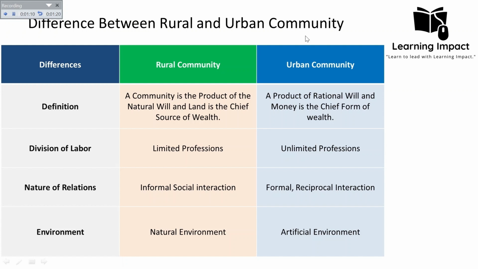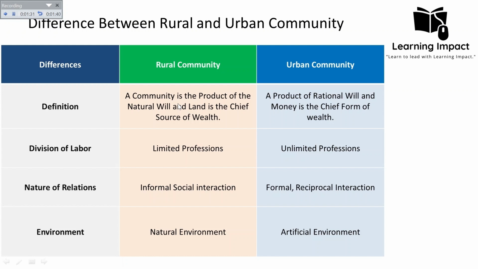Now we always have two types of community. When we look around the world, we have two types of community in each country. It exists as rural and urban community. First, we have to define what we mean by rural and urban community. A community which is a product of natural will and in which land is the chief source of wealth is called the rural community.